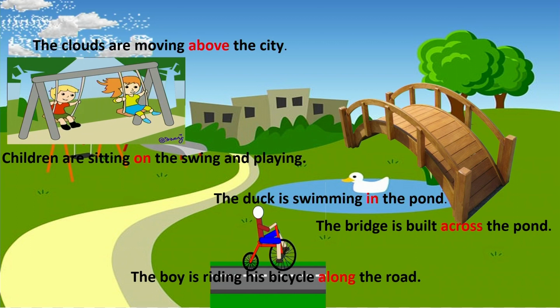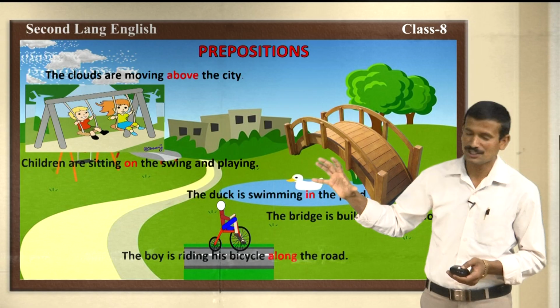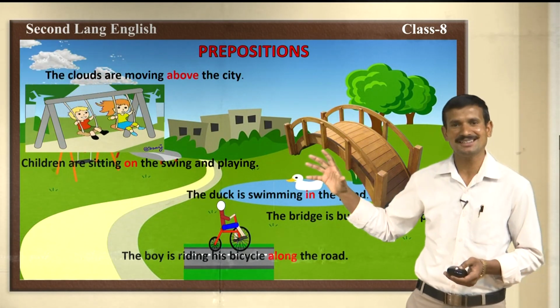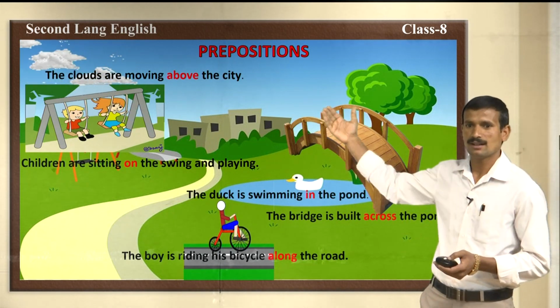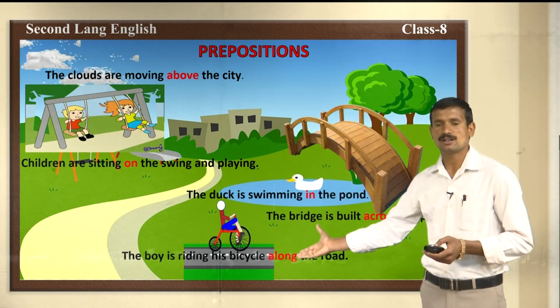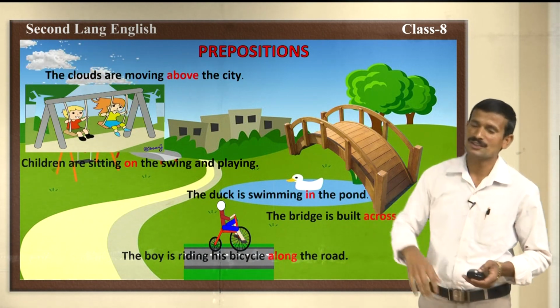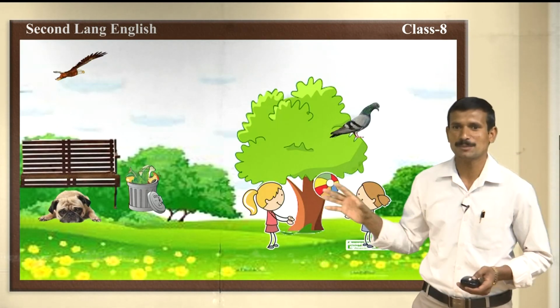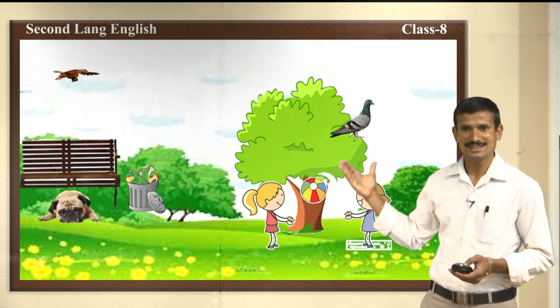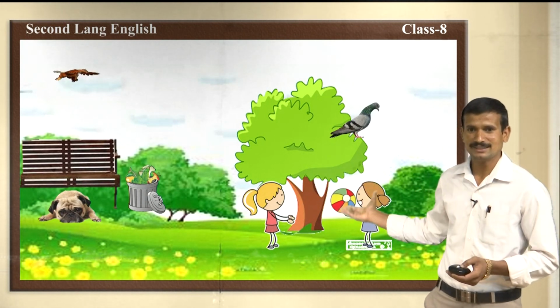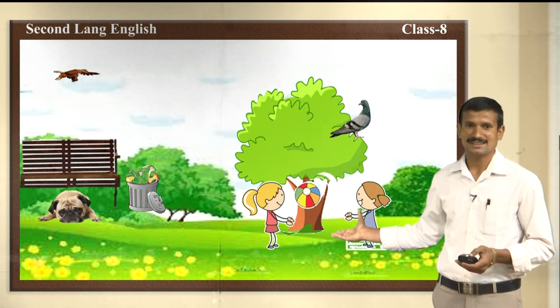These are all prepositions. Dear children, these are all prepositions. Above, on, in, across and along. These are all prepositions. Let us know some more prepositions in this picture. Yes, this is also a beautiful picture. What is there? An eagle, a pigeon, a dog and the children are playing.